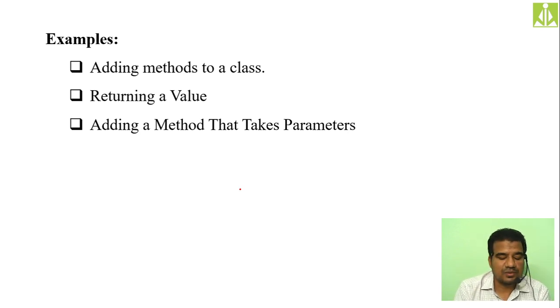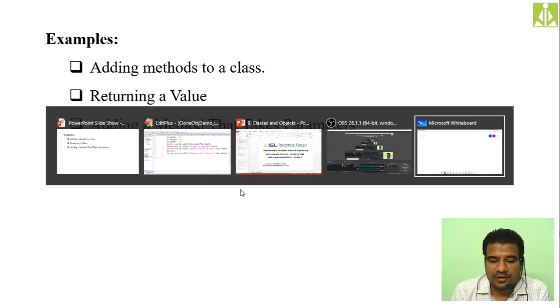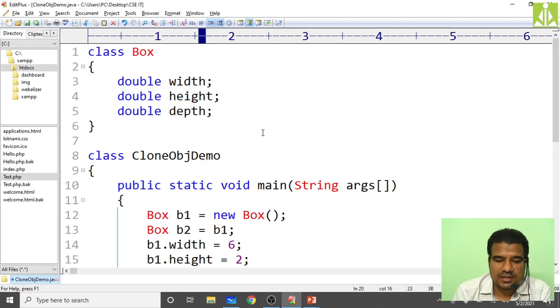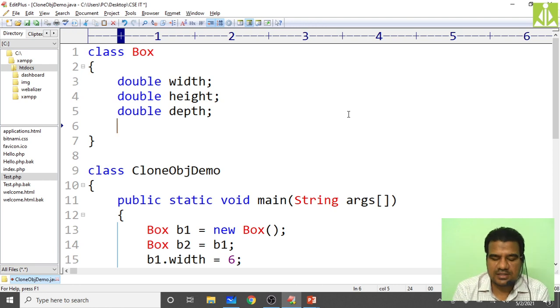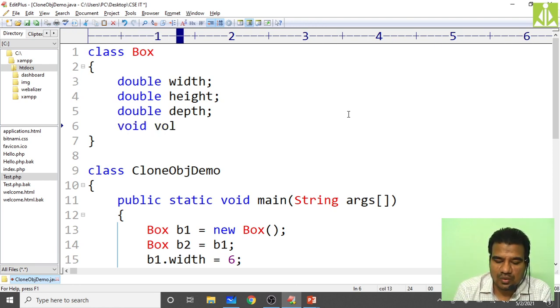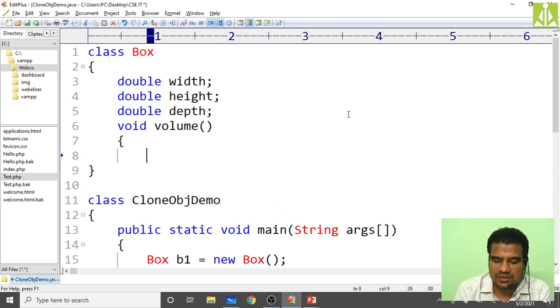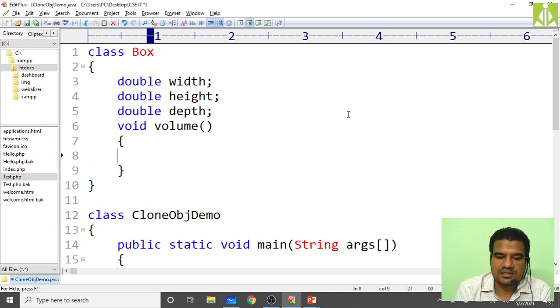Okay, so quickly go to your Edit Plus. Here I want to add a method. So how can I add it? First I will make the method a void method. void volume, and I will not put any parameters to this one. First let's just do it like this. Then inside it, we will calculate the volume.